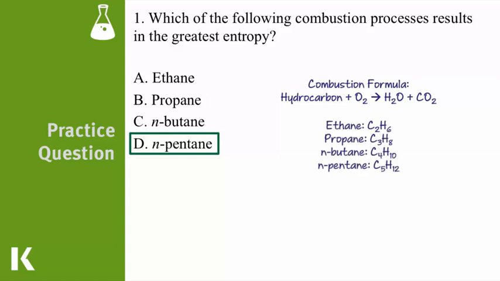N-pentane, having 5 carbon atoms, will be able to create 5 carbon dioxide molecules and therefore have the greatest amount of entropy, because all the other molecules will not be able to create 5 carbon dioxides.